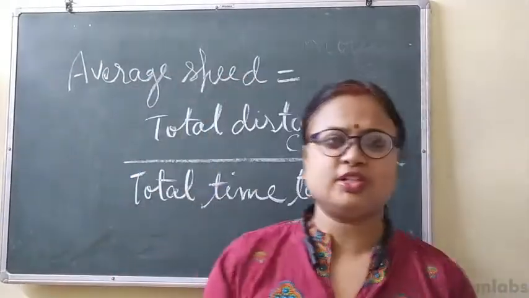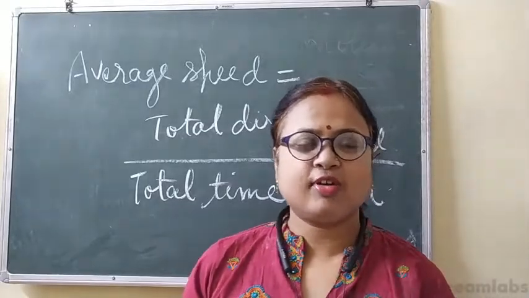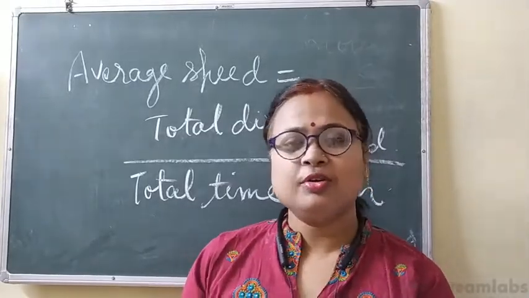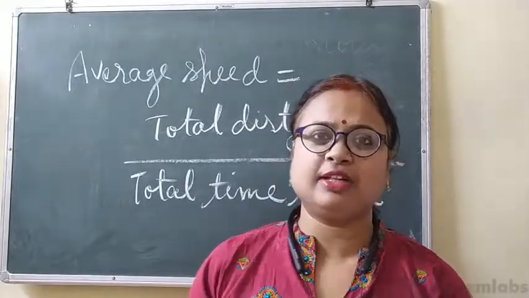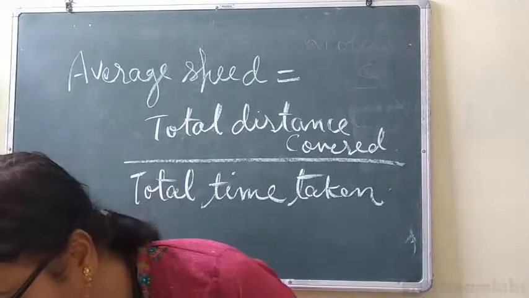So this is your average speed. Just follow this formula and you can solve the numericals very easily. When I solve the numericals with you, I know you will enjoy it and you can use this formula there. Clear? Now the next topic that I'm going to discuss is mass and weight.